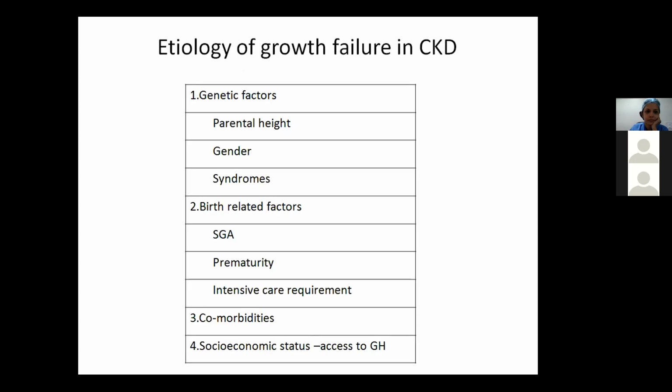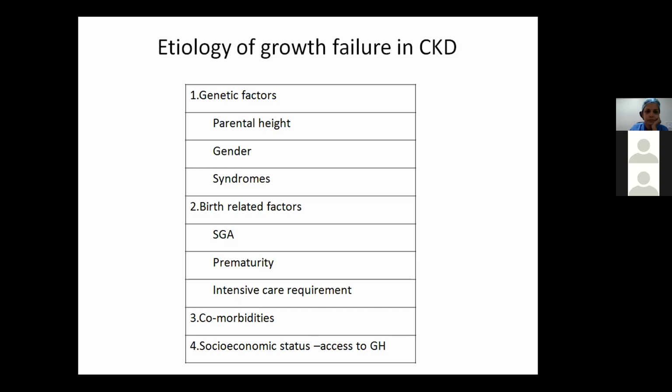Etiology of growth failure in CKD. So initially are the genetic factors, which will be parental height, gender, syndromes such as Bardet-Biedl syndrome, where per se the growth potential is affected. Then birth-related factors will be small for gestational age, prematurity, intensive care requirement in the early ages. Then comorbidities, if there is associated heart disease or respiratory disease or gastrointestinal diseases.